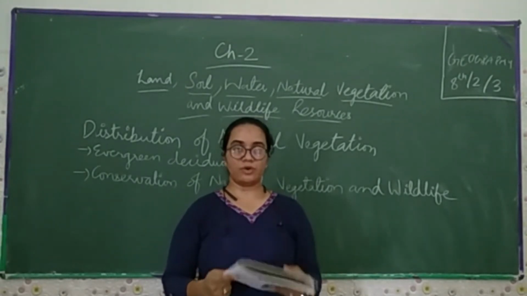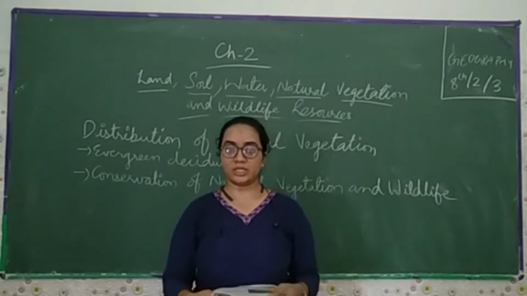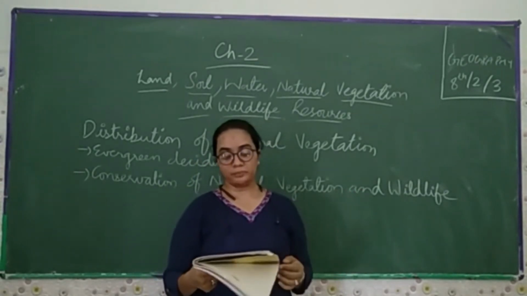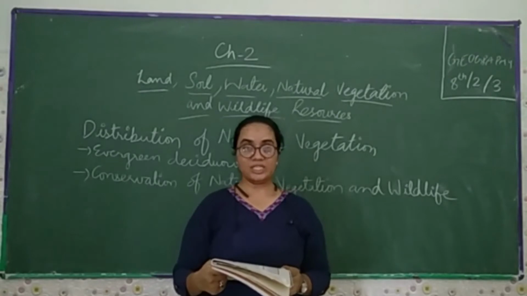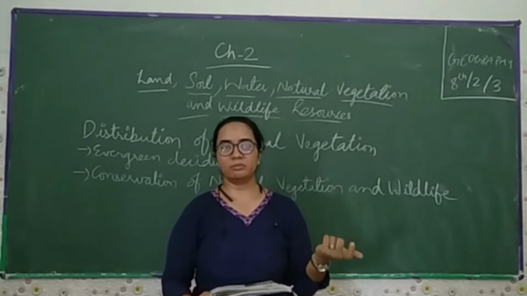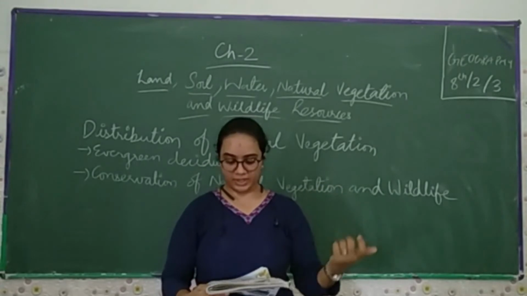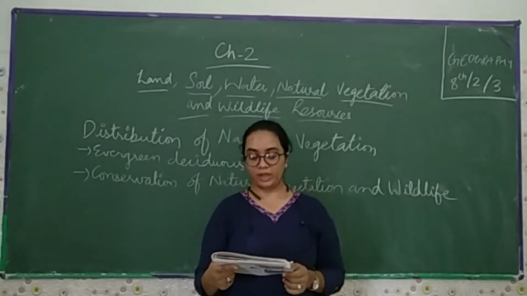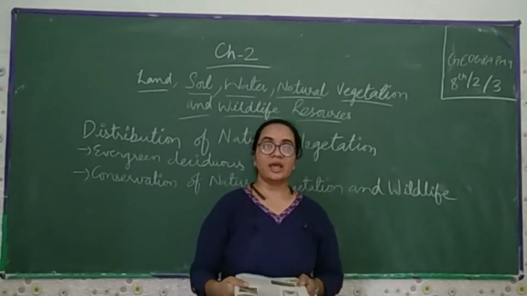Now come towards this. Wildlife includes animals, birds, insects, as well as aquatic life forms. Mammals provide us milk, meat, hides and wool. Insects like bees provide us honey and help in the pollination of flowers. That is also true. Insects and birds help us in many ways. Bees provide us honey, help in the pollination of flowers, and play an important role as decomposers in the ecosystem. They help us in nature as decomposers.